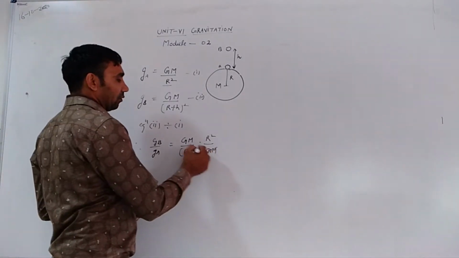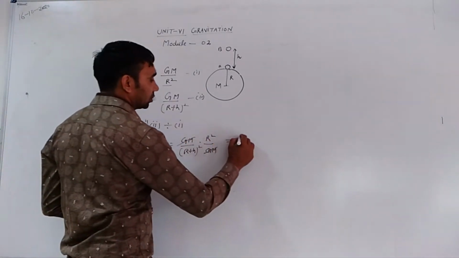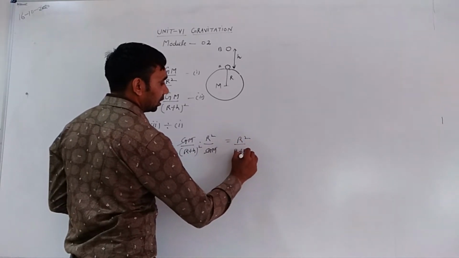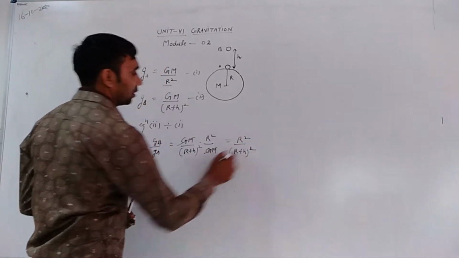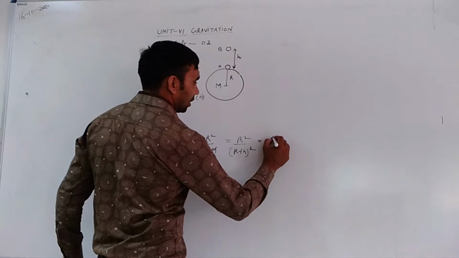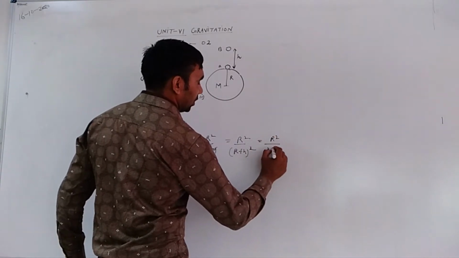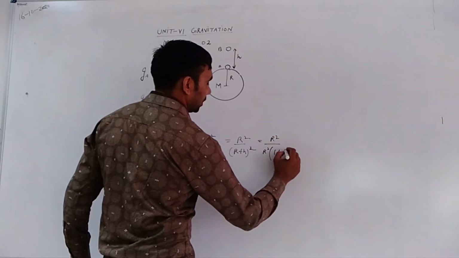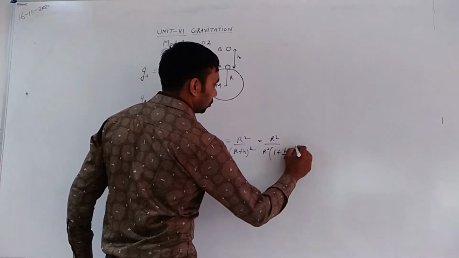GM will be cancelled out, therefore r square divided by (r plus h) whole square. r square can be taken common, so we get 1 divided by (1 plus h divided by r) whole square.